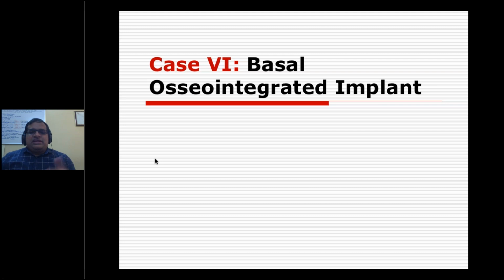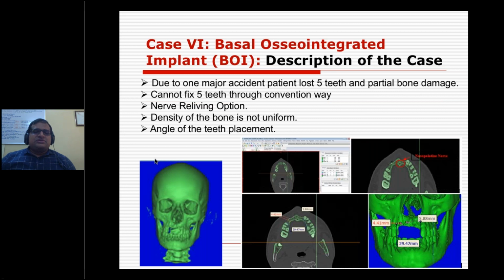Why is it typical? Your standard implants available in the market won't serve the purpose. So then definitely your 3D printing will come to the rescue, where you can customize your implant as per the patient condition. So this is a brief case description.